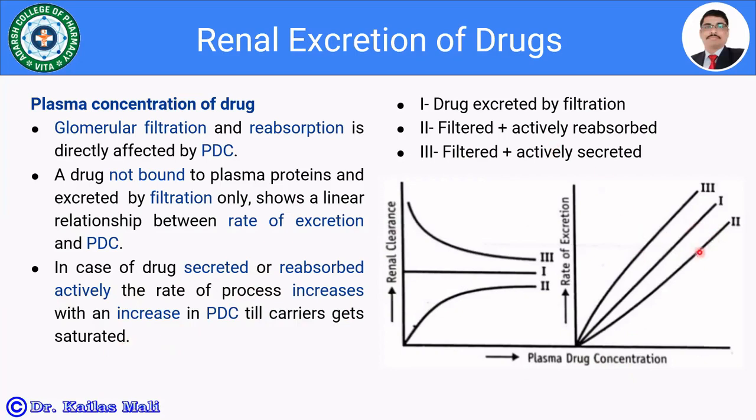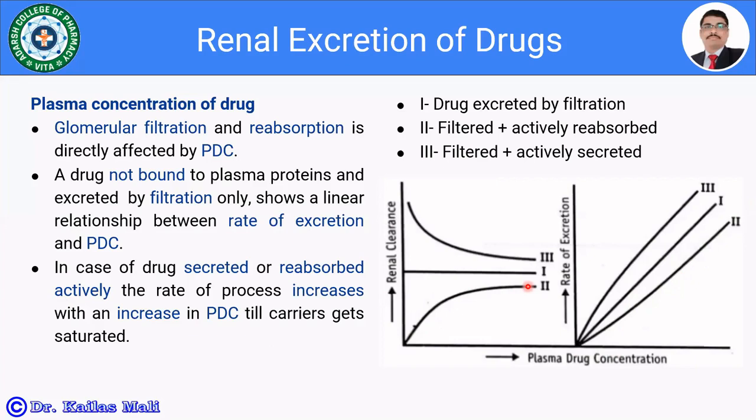The second case, if the drug is going to be filtered and actively reabsorbed, we get a curve like this. You see the other curve, that is renal clearance versus plasma drug concentration. Initially, there is a rise in the renal clearance up to a certain level, and thereafter we get constant values for the renal clearance as the active sites are going to be